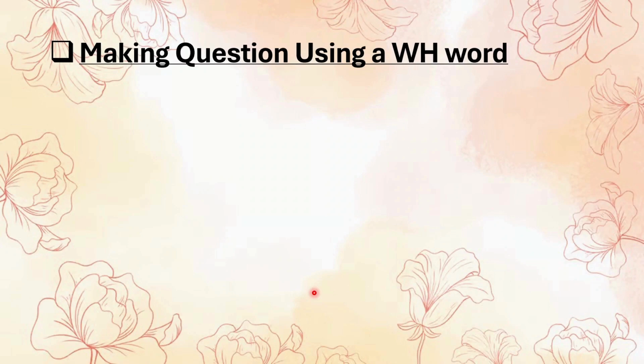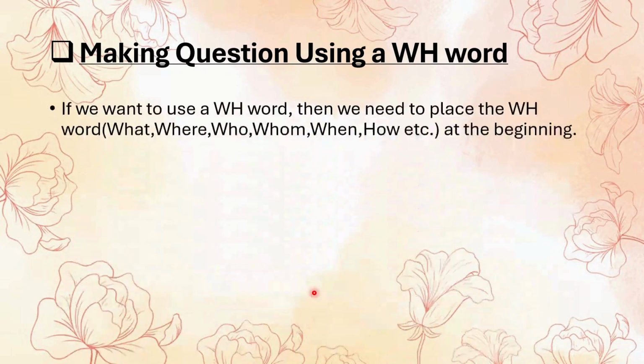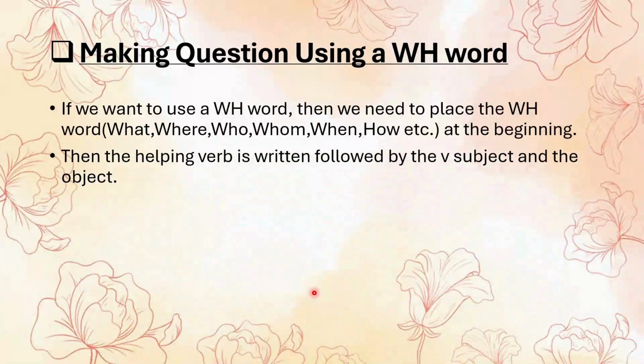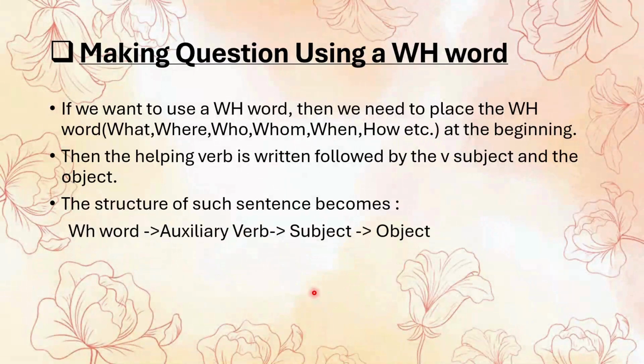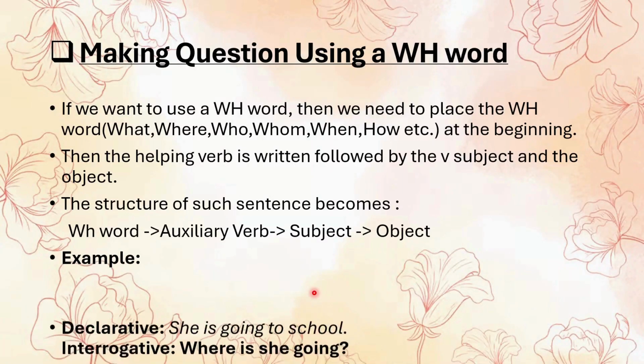Our next topic is making questions using a WH word. What if you want to ask a specific question like where is she going or when did they come? These are called WH questions and they begin with what, when, where, why, who, whom, which, how. The simple structure is we bring the WH word first, then the auxiliary verb, subject, main verb, and the object. Now let's see how it works.